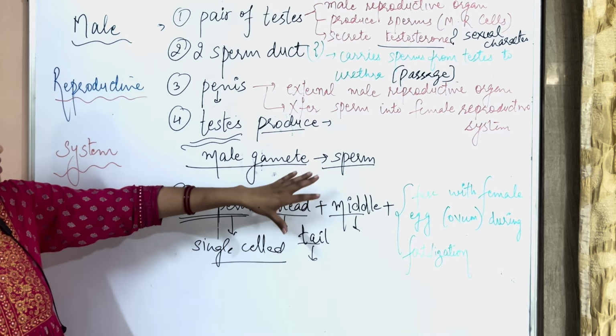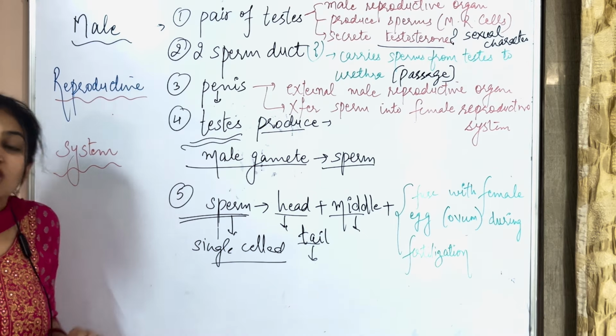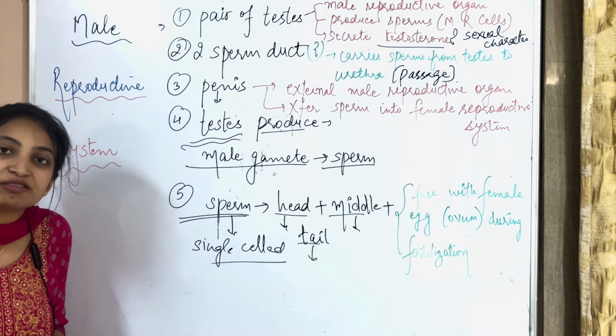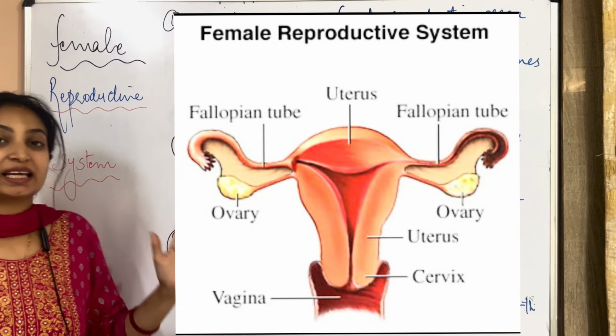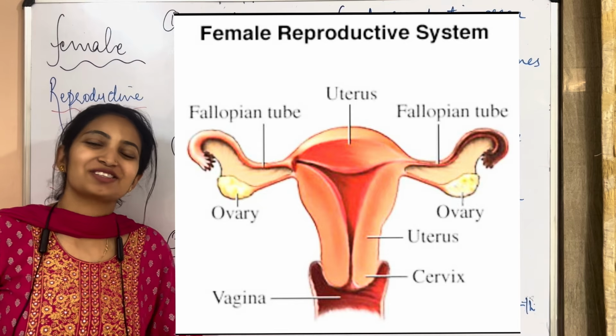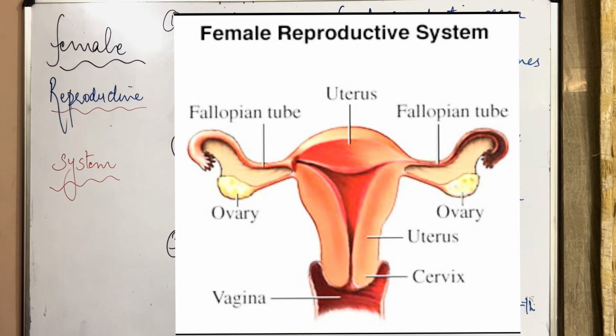Okay, so these are the male reproductive organs along with their functions, which are very, very important to be asked from the exam point of view. So next our topic is the female reproductive system. Again, I am giving you 2 minutes to take the screenshot. Okay, is it done? Sorry.